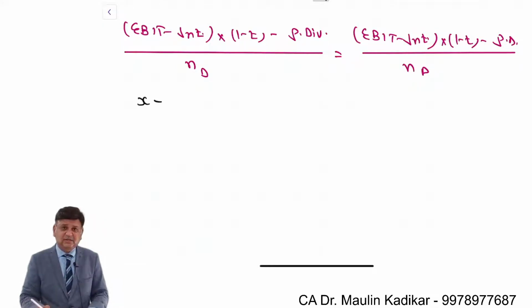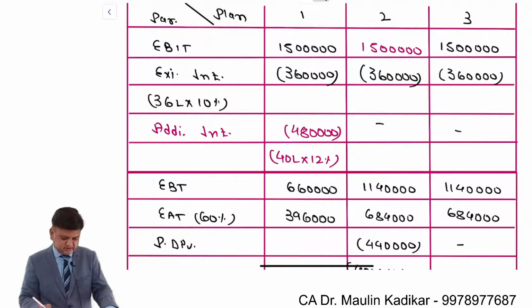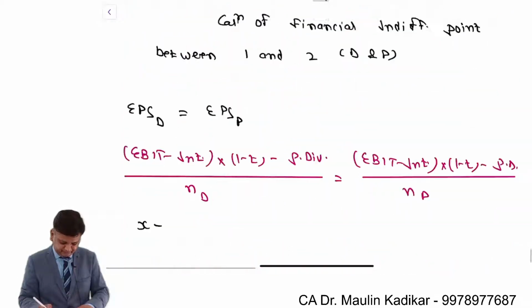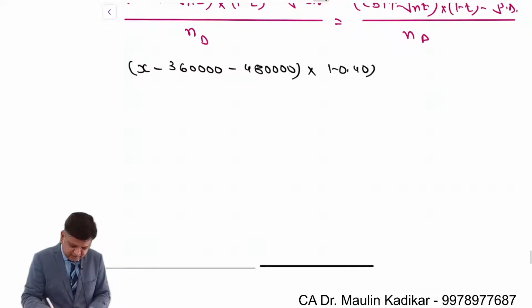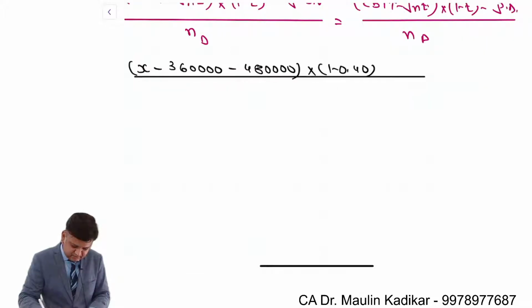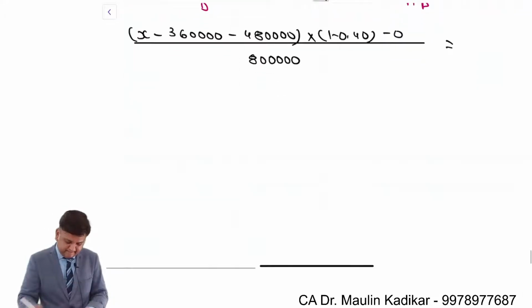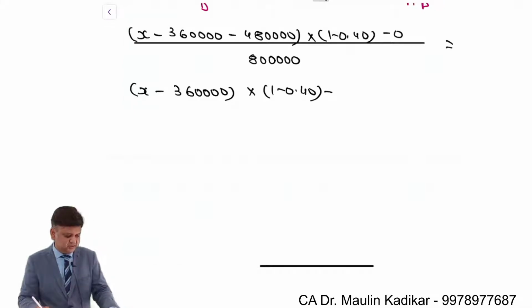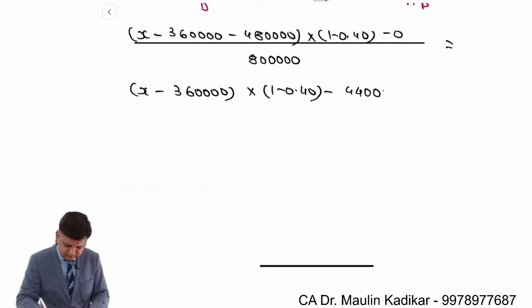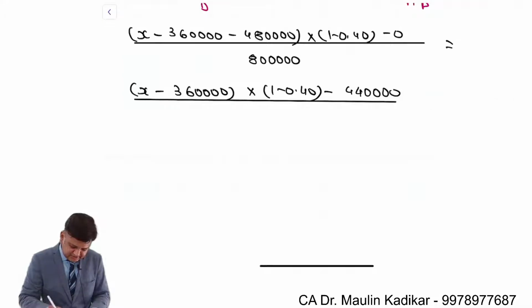So it is X minus interest. What is the amount of the interest? Amount of the interest in the first case is 360 plus 480 is 840, into 1 minus 0.40, divided by number of equity shares 8 lakhs, minus preference dividend is 0, is equal to X minus 3,60,000 into 1 minus 0.40, minus the preference dividend is 4,40,000, divided by number of equity shares are again 8 lakhs.